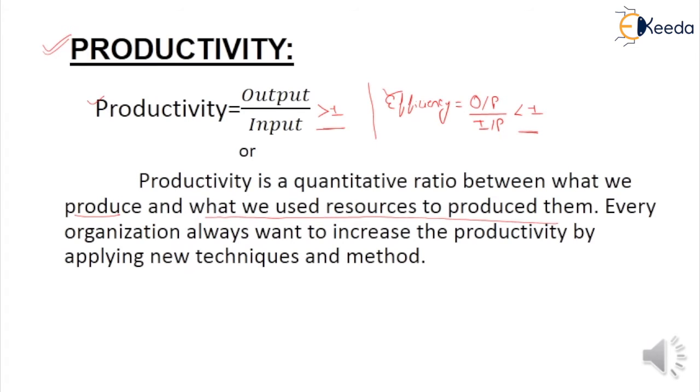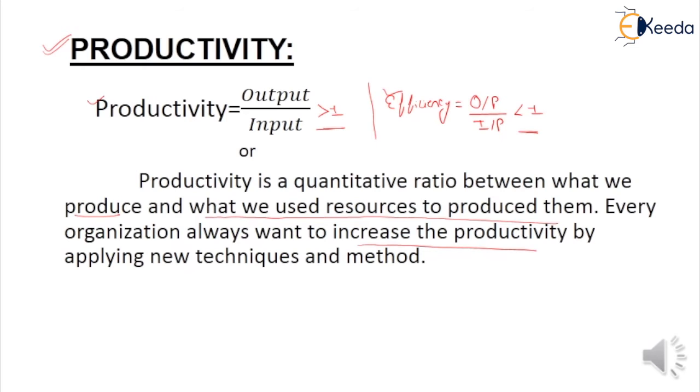Students, every organization, for example, organizations of the automobile sector and pharmaceutical sector, always wants to increase the productivity of system by applying some new techniques and methods. Every organization searches for new techniques and methods.